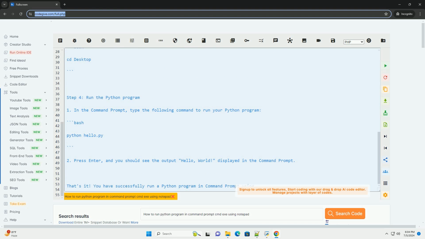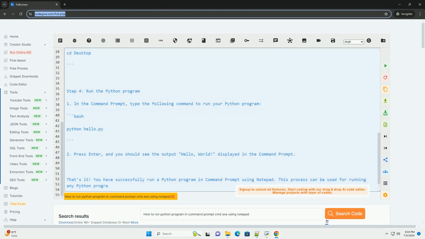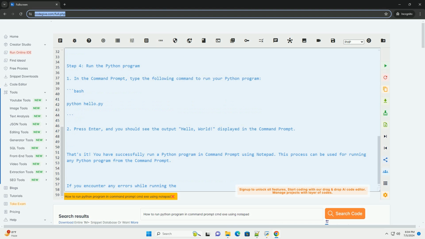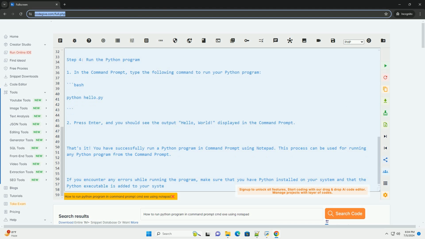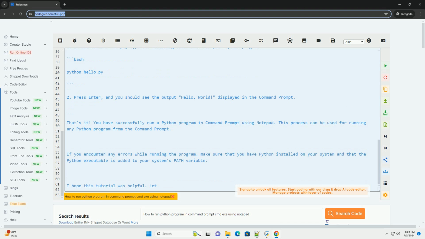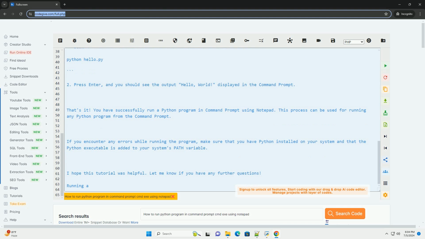For example, you can create a simple Hello World program. 3. Save your Python file with a .py extension. For this example, you can save it as hello.py.